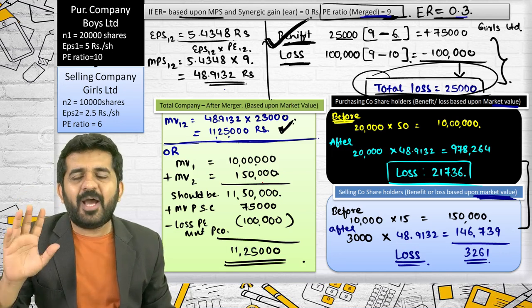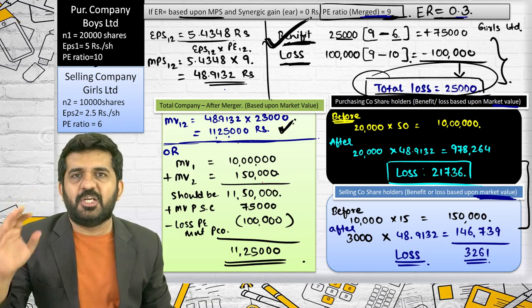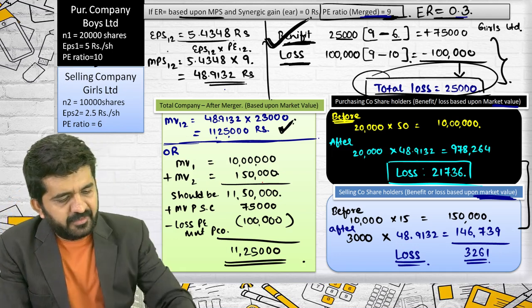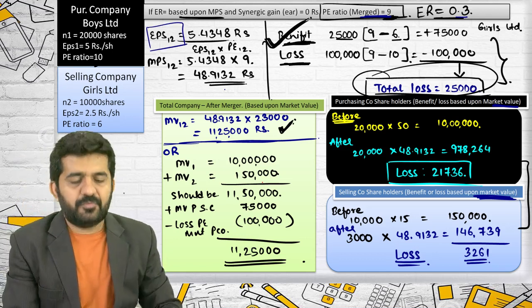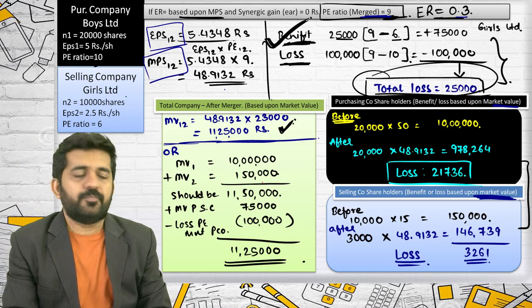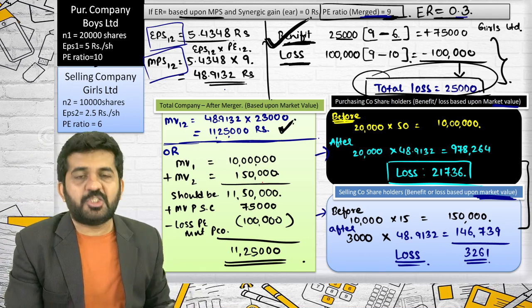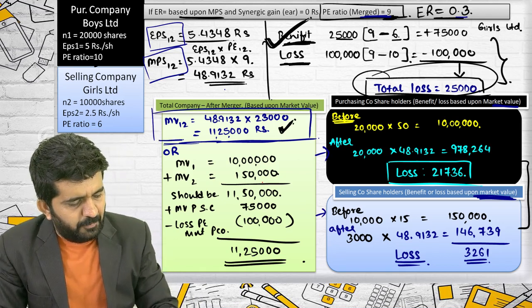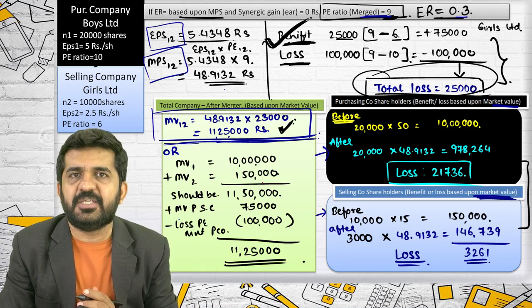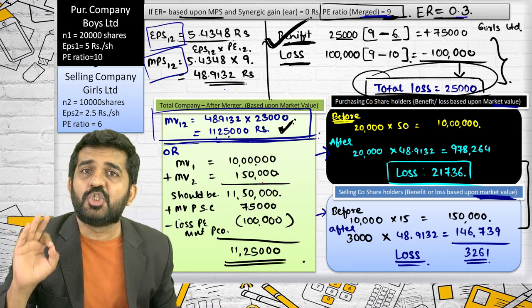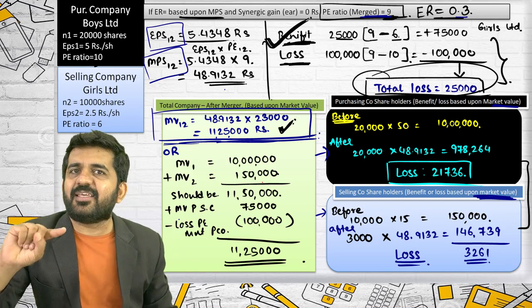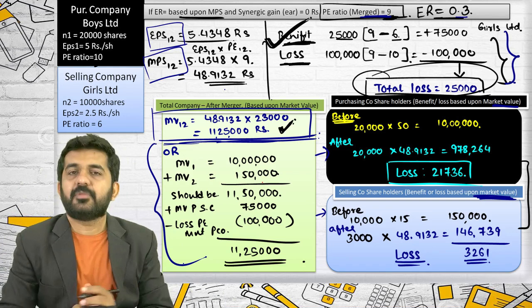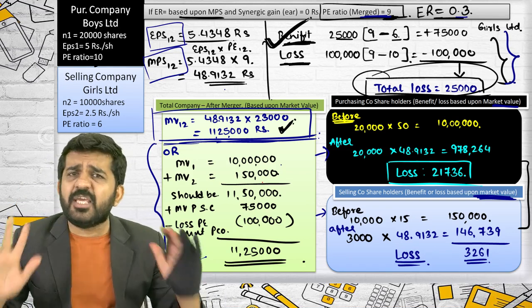I want all of you to understand it logically. I'll tell you why people don't understand this logically, because of what is asked in examination. Try to concentrate on what I am tick marking. Find out EPS 1-2. Find out MPS 1-2. Find out the profit and losses of shareholders of the purchasing company and selling company. Find out the market value of the merged entity. That's it. This is your 8 marks. You can calculate this even if you don't know all these things.